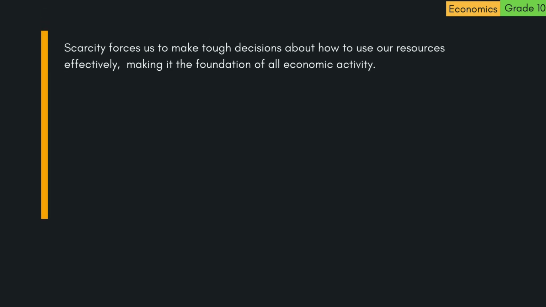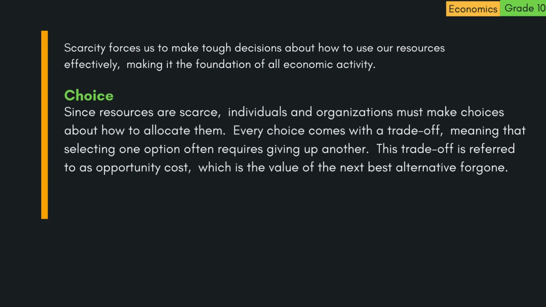Scarcity forces us to make tough decisions about how to use our resources effectively, making it the foundation of all economic activity. 2. Choice. Since resources are scarce, individuals and organizations must make choices about how to allocate them. Every choice comes with a trade-off, meaning that selecting one option often requires giving up another. This trade-off is referred to as opportunity cost, which is the value of the next best alternative foregone.